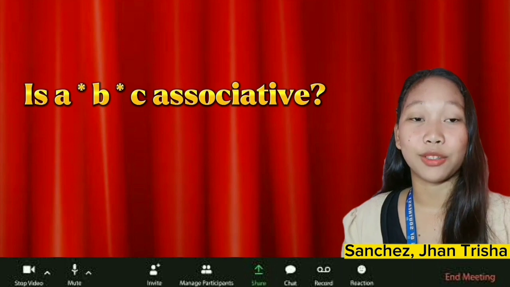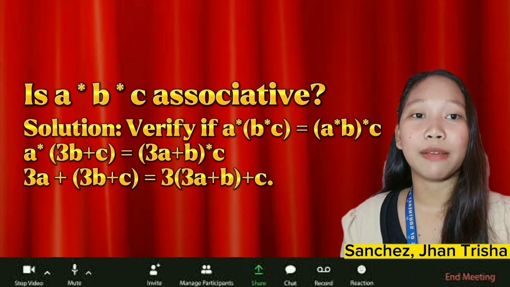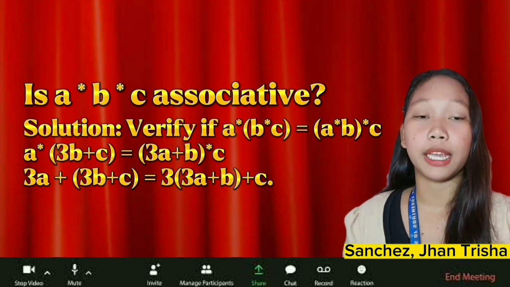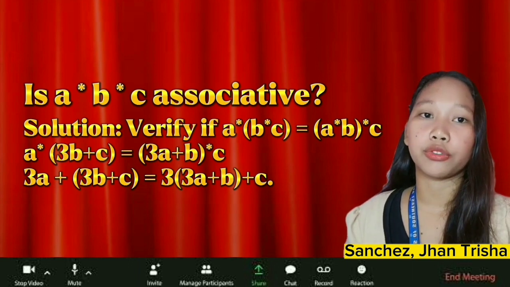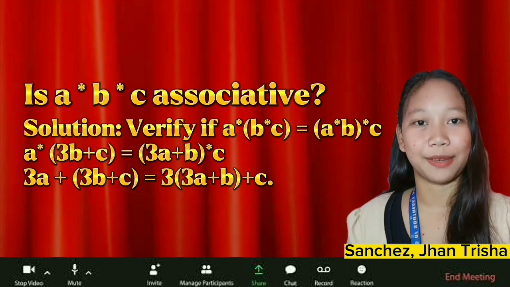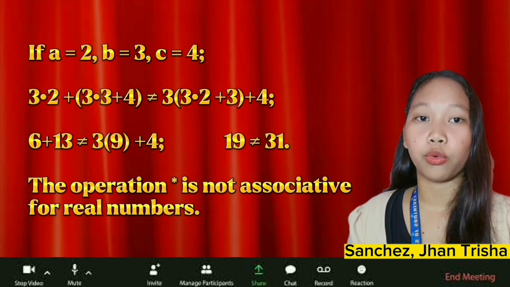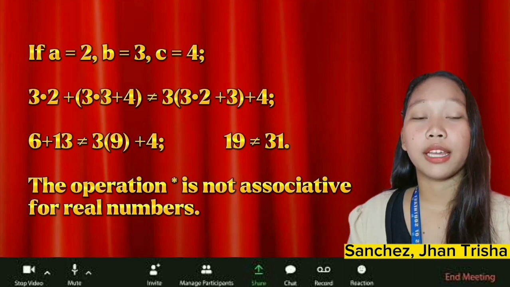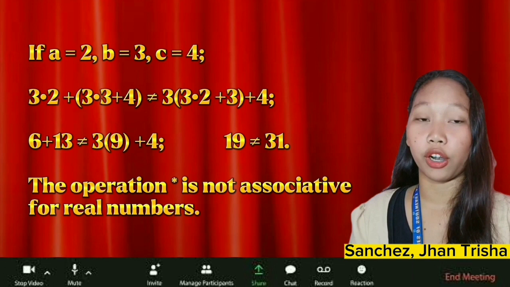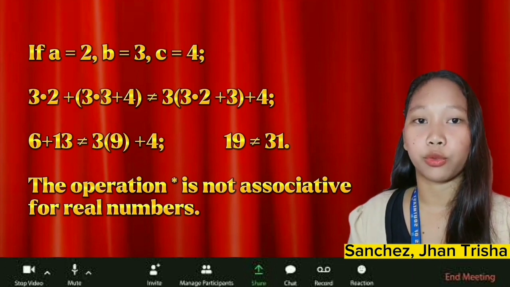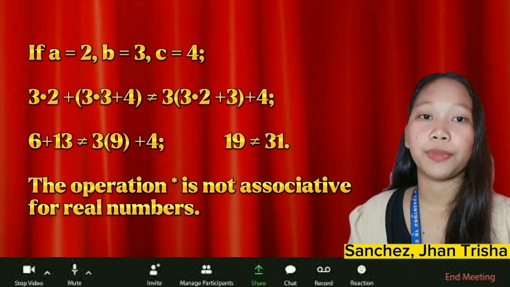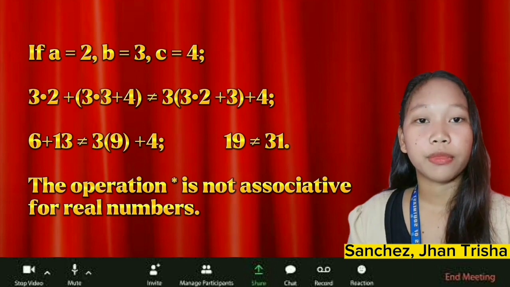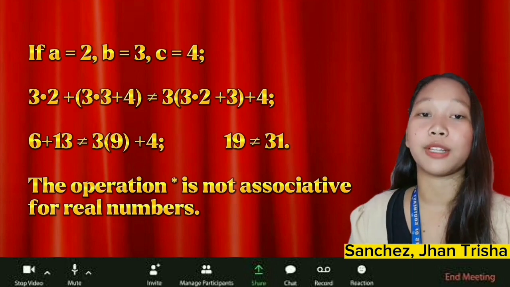Is A times B times C associative? Let us verify. If (A times B) times C equals A times (B times C), then A times (3B plus C) equals (3A plus B) times C, so 3A plus 3B plus C equals 3 times (3A plus B) plus C. If A equals 2, B equals 3, C equals 4, then 3 times 2 plus 3 times 3 plus 4 is not equal to 3 times (3 times 2 plus 3) plus 4. 6 plus 13 is not equal to 3 times 9 plus 4. 19 is not equal to 31. The operation times is not associative for real numbers.